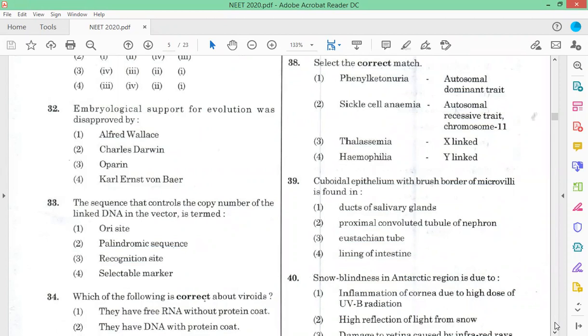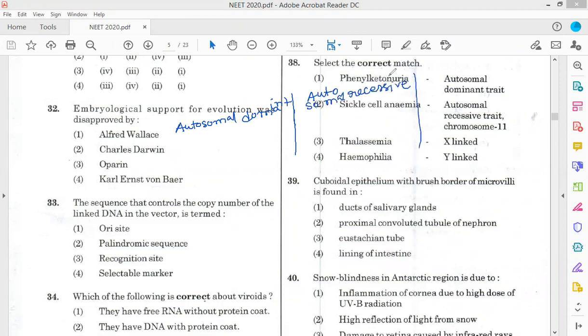We know that there are different types of genetic disorders: autosomal dominant, autosomal recessive, X-linked dominant, and X-linked recessive, right?